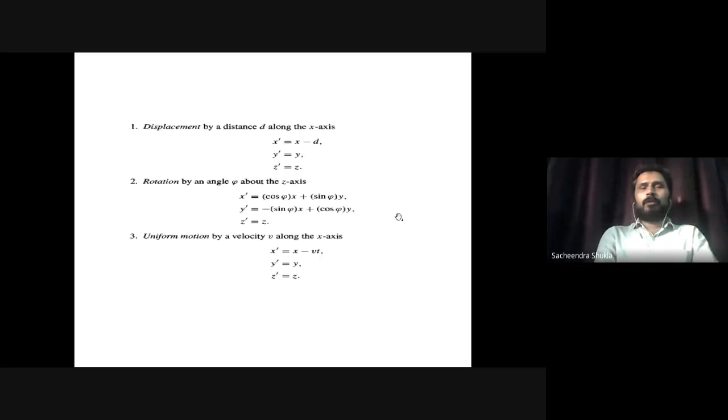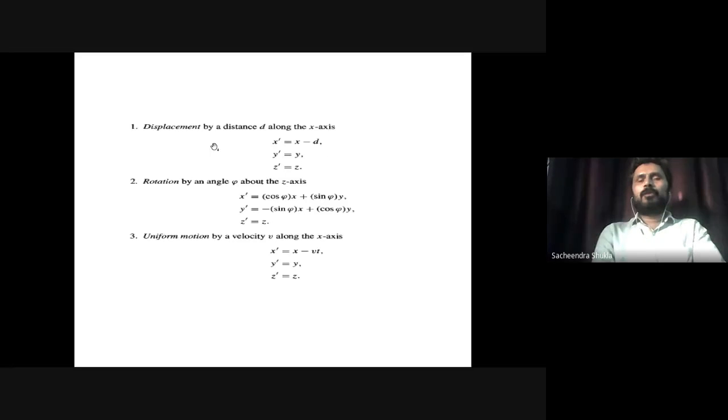So let's see what will be the displacement, rotation and uniform motion between two observers. For example, I may be one observer, you or anyone may be another observer. One may be in motion, one may be in rotation, one may be in uniform velocity. So how are the coordinate systems related? If one observer has a coordinate system x, y, and z, another observer has a coordinate system x dash, y dash, and z dash.